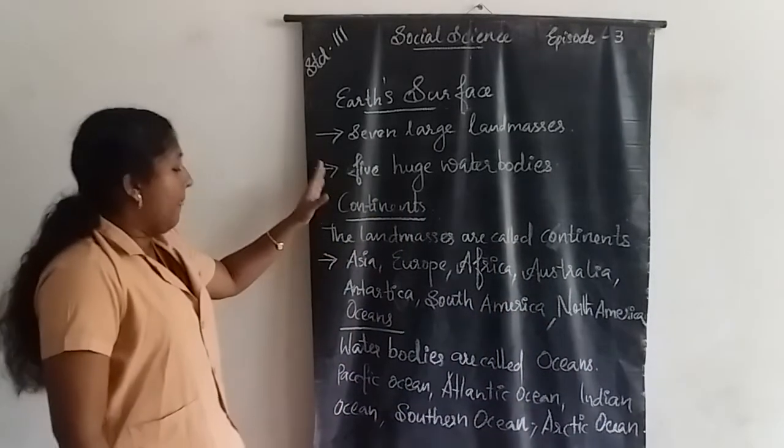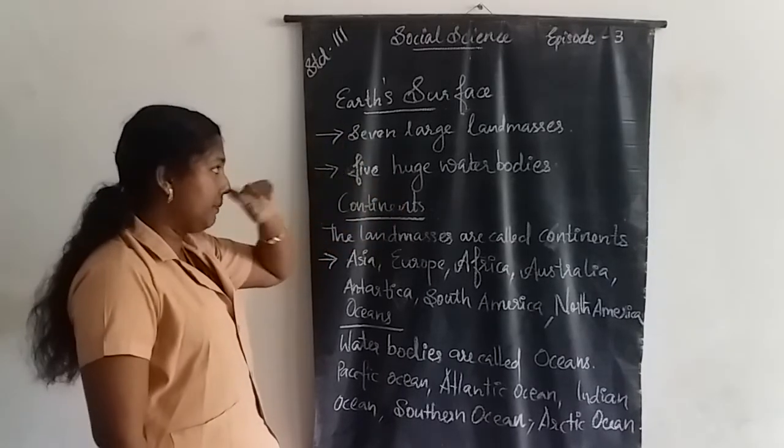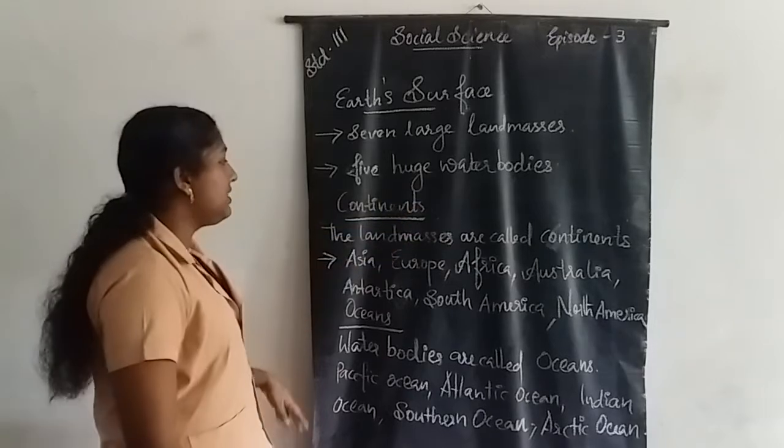Our Earth's surface consists of 7 large land masses and 5 huge water bodies.